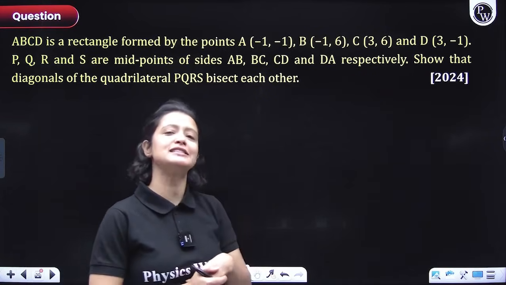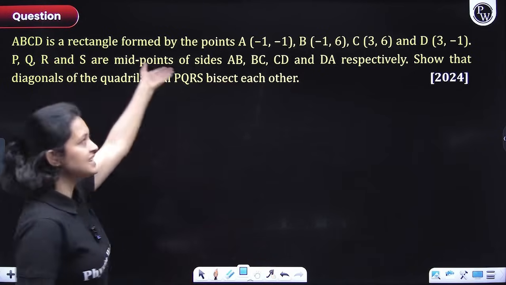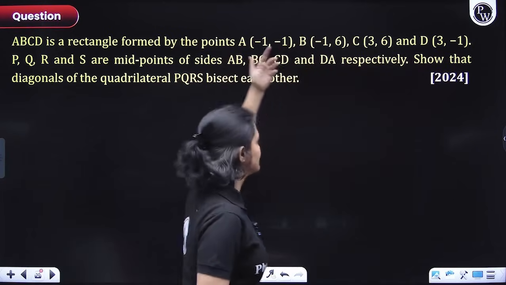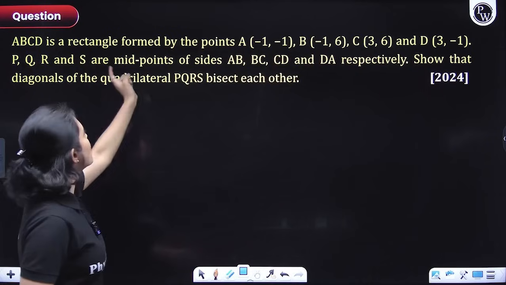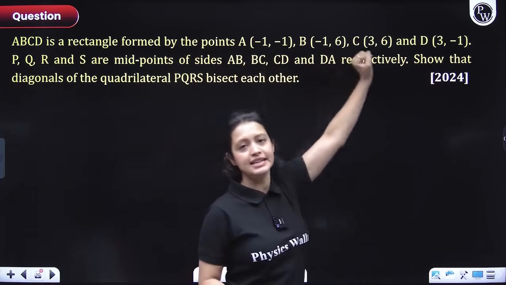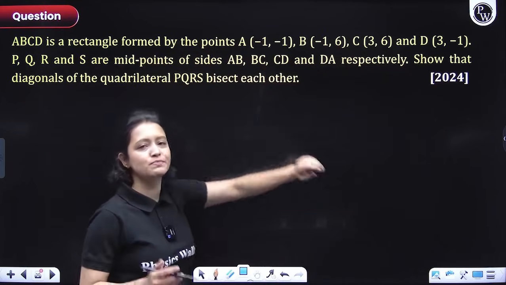Again, a very simple question, guys, provided you know the logic. So ABCD is a rectangle formed by the given points here. You can see that the coordinates of all the points are given to you. Now P, Q, R and S are midpoints of sides AB, BC, CD and DA respectively. Show that the diagonals of the quadrilateral PQRS bisect each other.